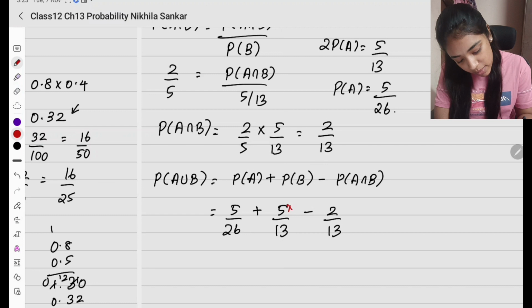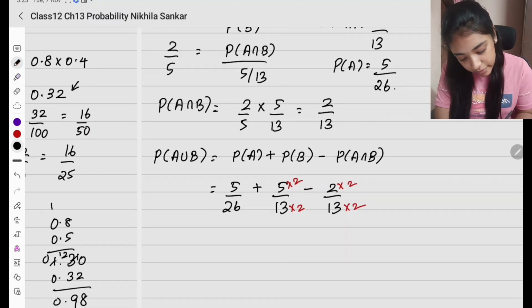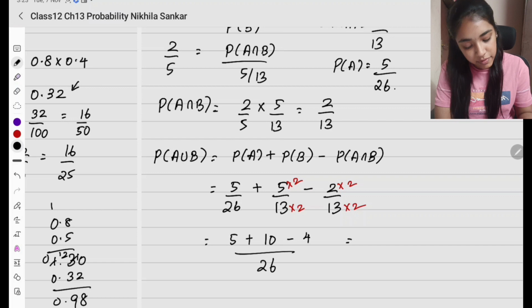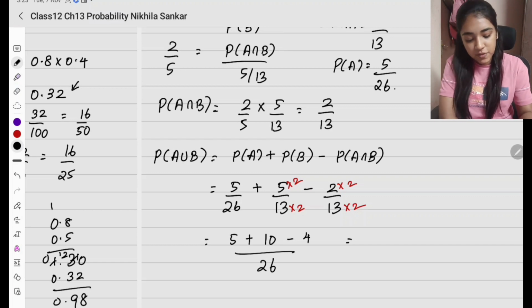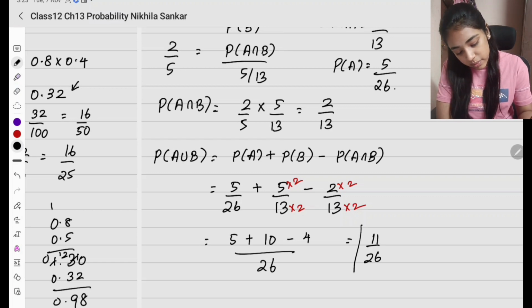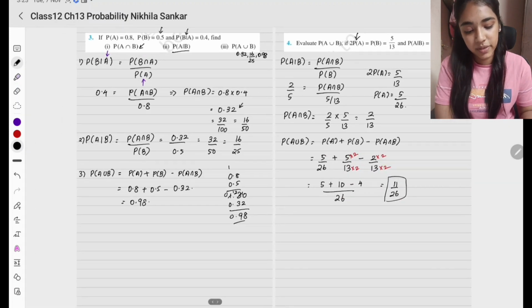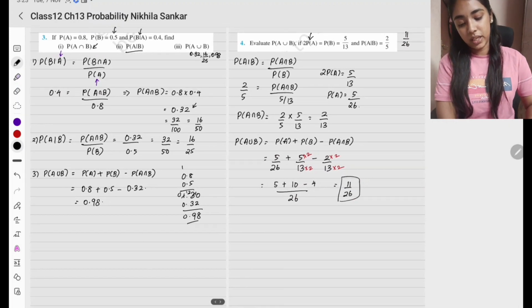So I'm going to take the LCM, multiplying by 2, multiplying by 2. So what will I have? 5 plus 10 minus 4 divided by 26. 5 plus 10 is 15, 15 minus 4 is going to be 11. So 11 divided by 26. Okay. This is my final answer. Please copy.